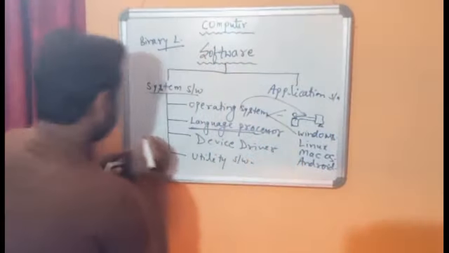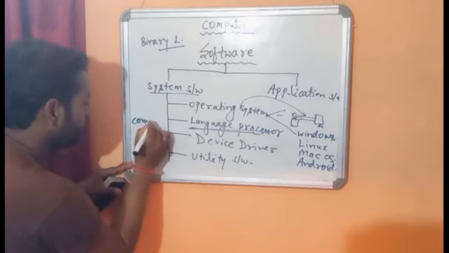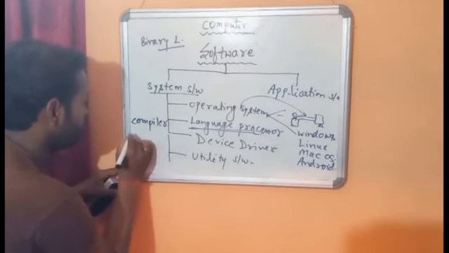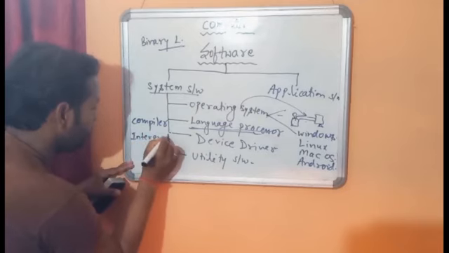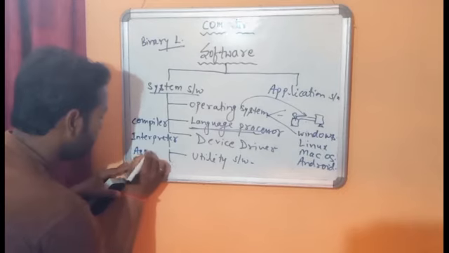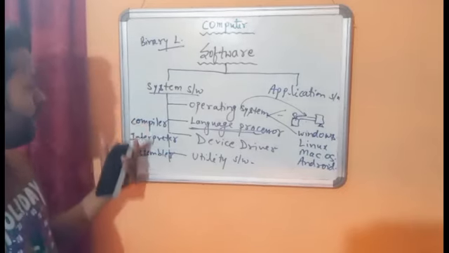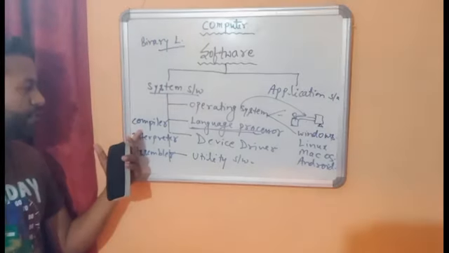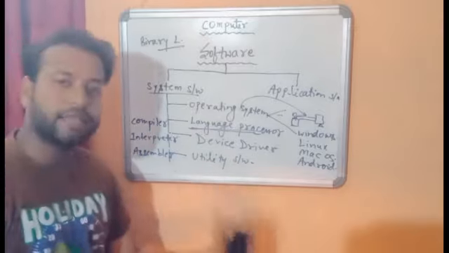How many language processors are there? There are three language processors. First one is compiler, second one is interpreter, and third one is assembler.